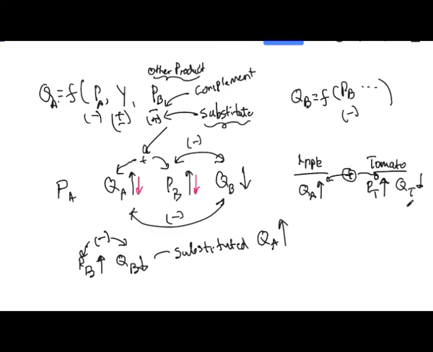Now in return, what happens if I look into this? Because tomato price went up, tomato demand went down. So if I now look into this relationship between the two demands, what do I see? This one is going up, this one is going down. So that is a negative relationship, which means people have substituted tomato. Tomato is replaced with apple.